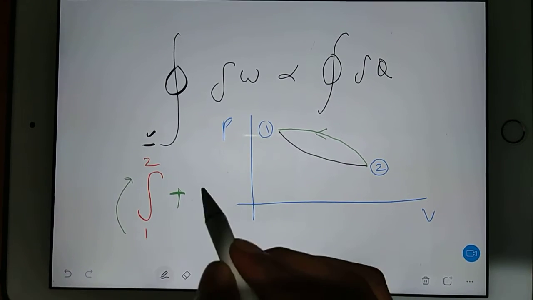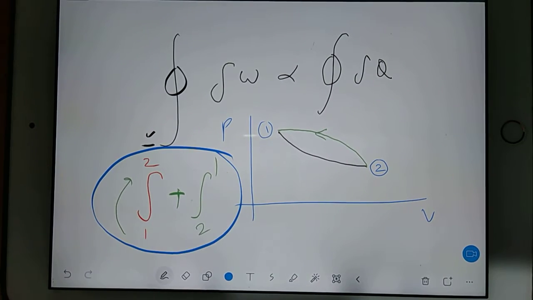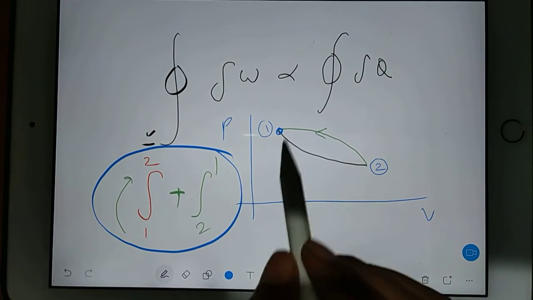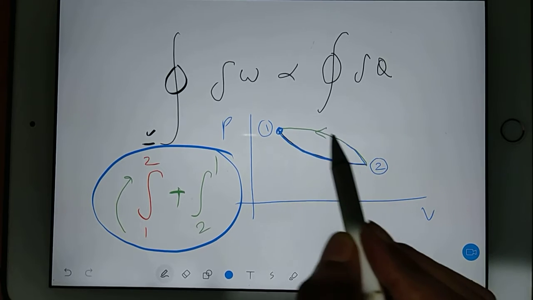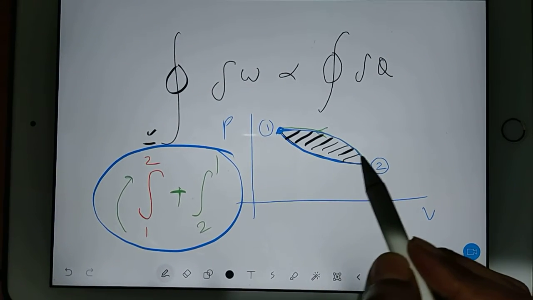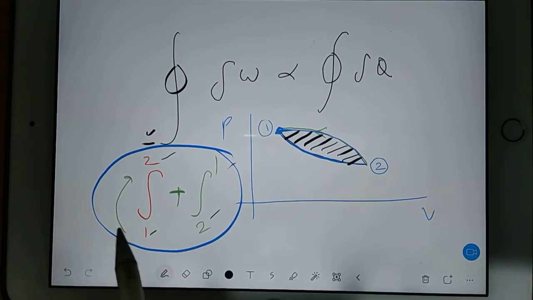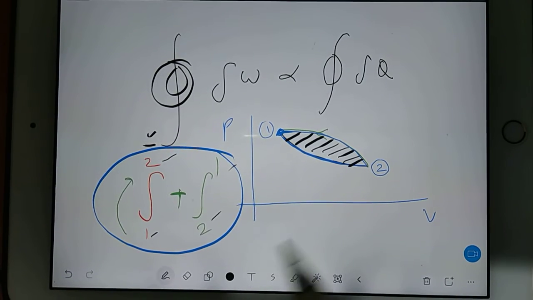You will write 1 to 2 and then integration 2 to 1. But you do not write like this, because you are coming to the same point. It means you completed a cycle. So in this cycle, how much work is done? You don't write 1 to 2, 2 to 1, you just put cycle. This is the meaning of cyclic integral.